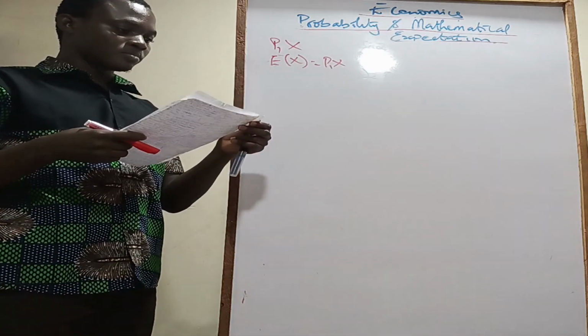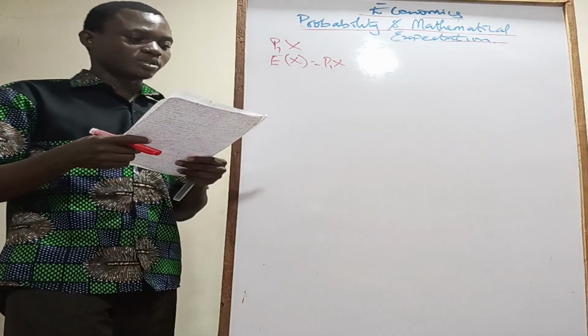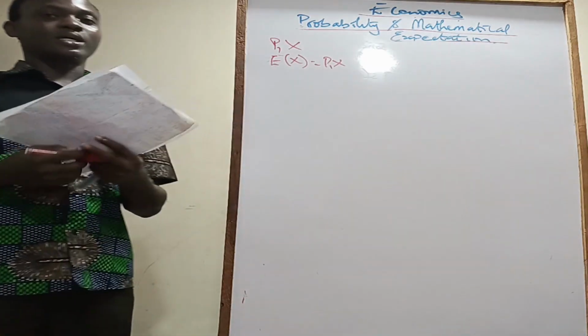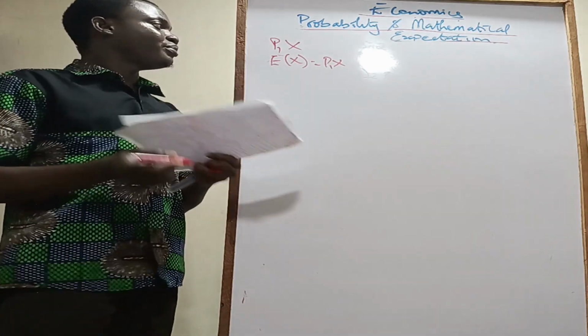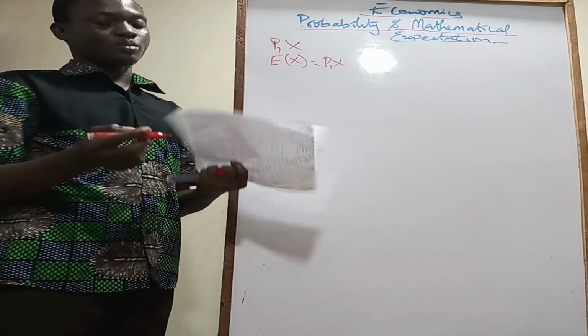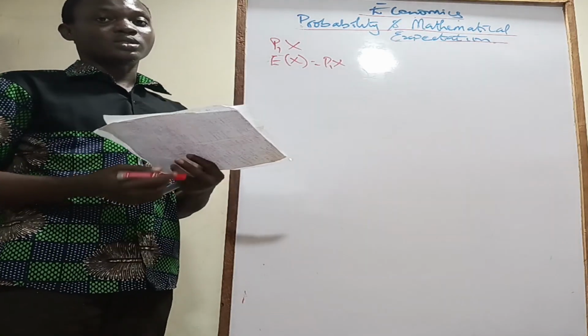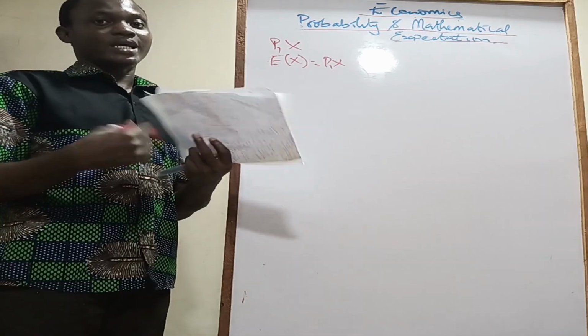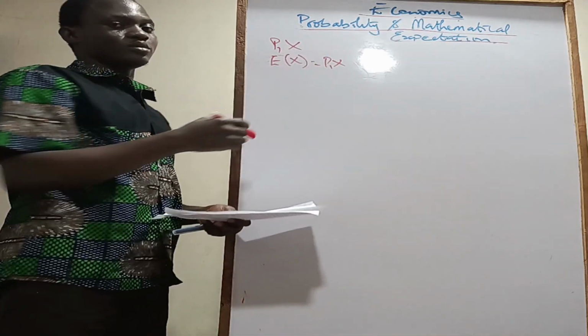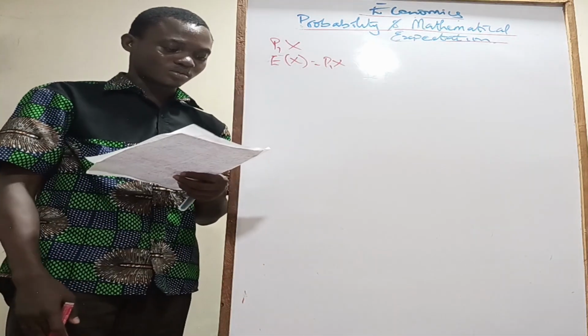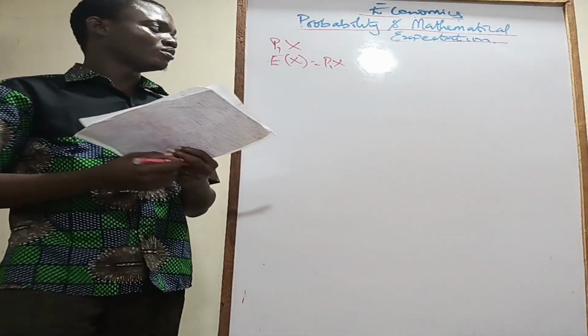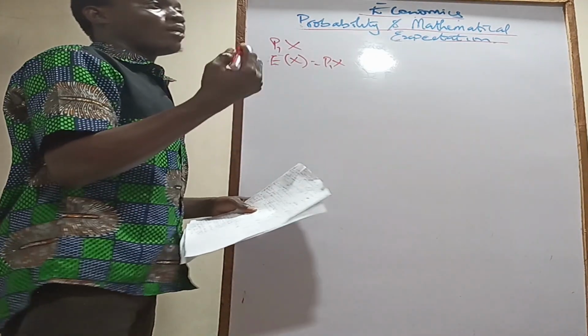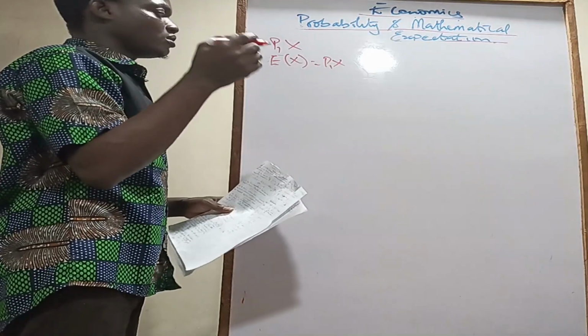Now let me give you an example. It says if p is the probability that a person receives a sum of money, what will be the mathematical expectation? What will be the expected value? So if p is the probability that you receive some money and you are given the money x, this is the expected value of the money that you want to receive.